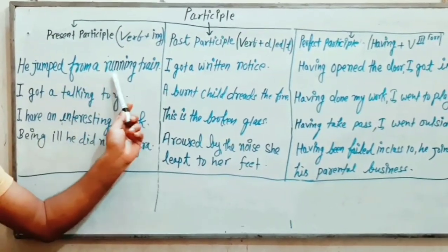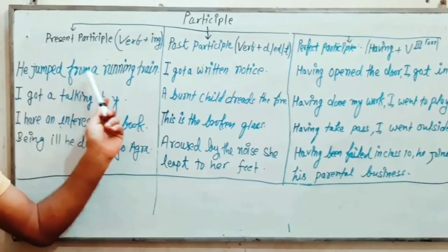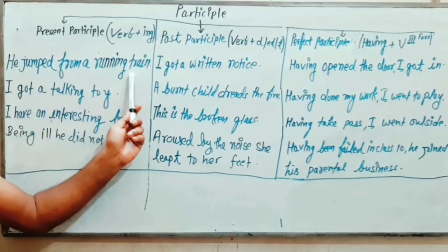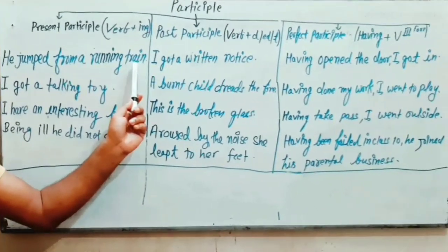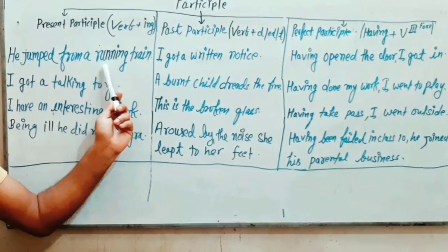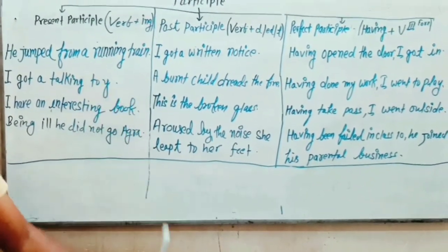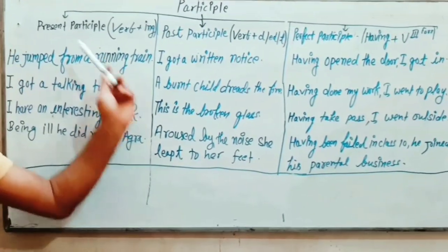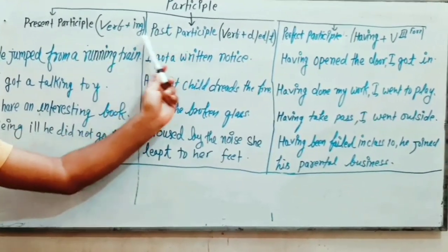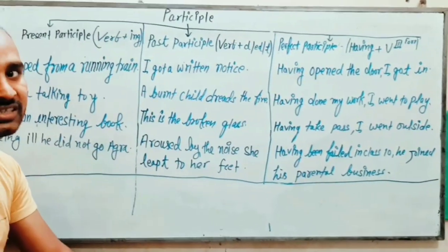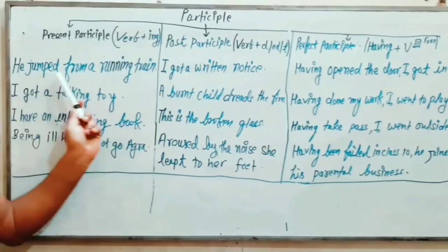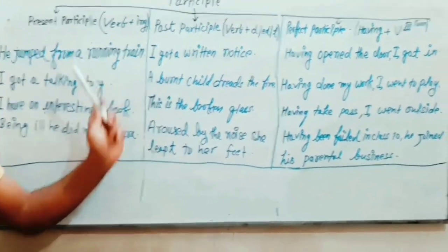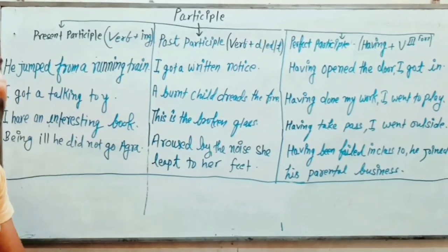He jumped from a running train. So you just see there is a main verb. He jumped from a running train. So before the noun we have a verb which is not actually a verb. It is just working as an adjective. So most of the time participle just works as an adjective. So see, he jumped from a running train. As we have first form with ing, this is present participle.